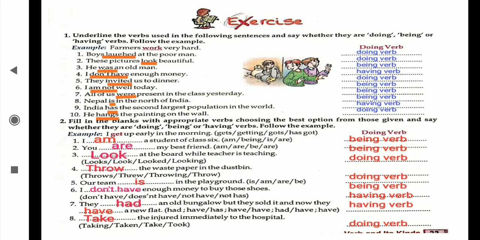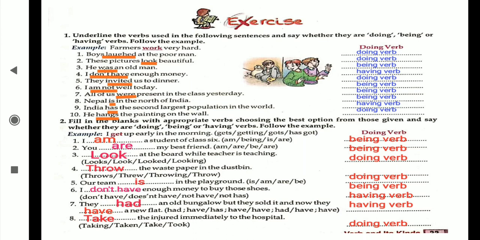Now next, fill in the blanks by choosing the appropriate option from the bracket, and after choosing that we have to find out whether it is a being, doing, or having verb. I am a student of class 6. Am comes under which category? It is the being verb. Very good. You are, am, is, are also come under the being verb.